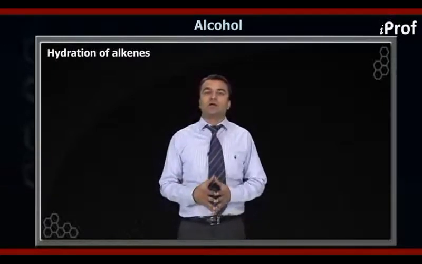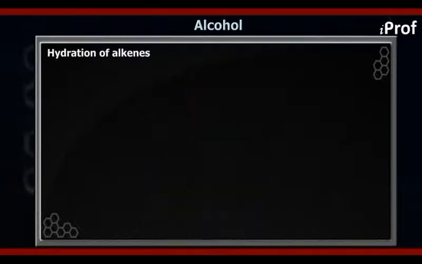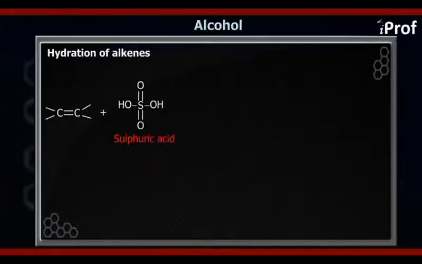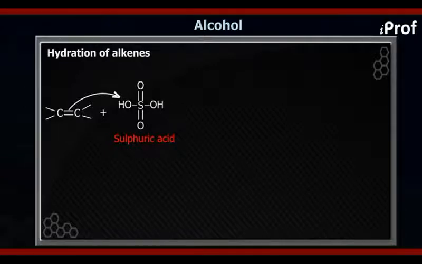In this case, first of all, the pi electron cloud of the alkene will attack the electrophile, which is the H plus ion, and that H plus ion can come from H2SO4, but it can also come from H3PO4. But again, it will not come from HCl or from HNO3. What is the reason behind it, I will let you know after the mechanism of hydration of alkenes.